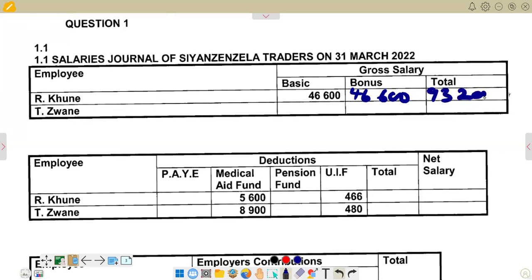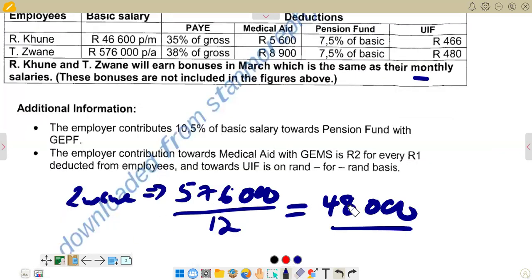93,200. So this is what we have. Then for Kune, this is the amount that we calculated when we divide it by 12. So we can go back to check. We got 48,000 when we divide it by 12 to get the monthly amount. So we're going to put again that one is 48,000, and then we also put 48,000.